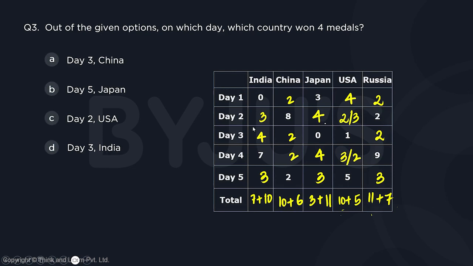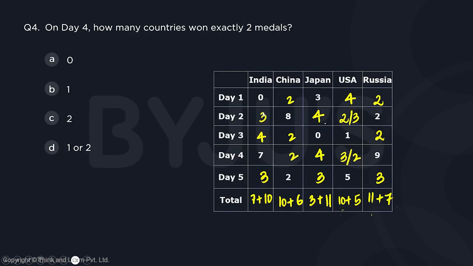Question number 3. Out of the given options, on which day which country won 4 medals? Day 3, China. No. Day 5, Japan. Nobody wins 4 medals on day 5. Day 2, USA. No. Day 3, India. Yes. So answer is going to be option D. Question number 4.